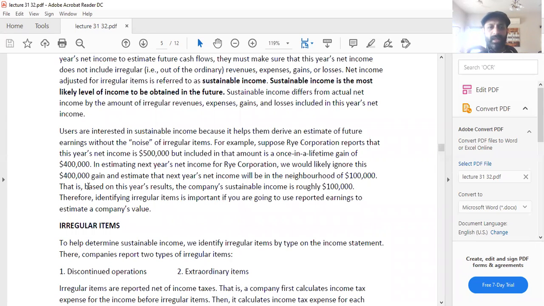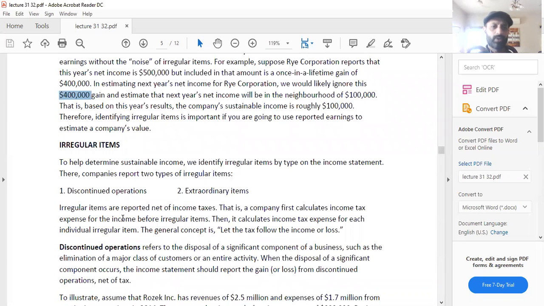So we would likely ignore this 400,000 gain and estimate that next year's net income will be in the neighborhood of 100,000. So there was an irregular figure of 400,000, which when we were analyzing the report, we will subtract, and then we will look at the net income expected in future. Therefore, identifying irregular items is important if you're going to use reported earnings to estimate a company's value.